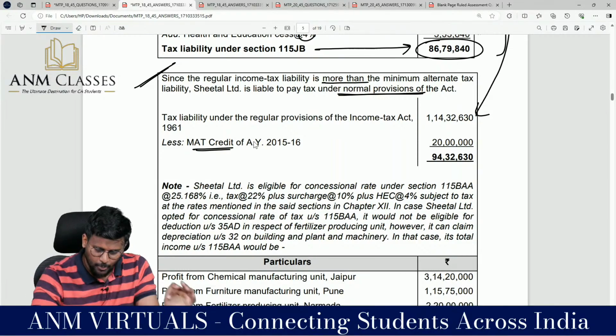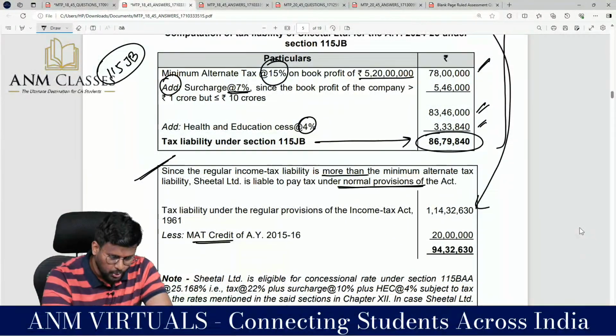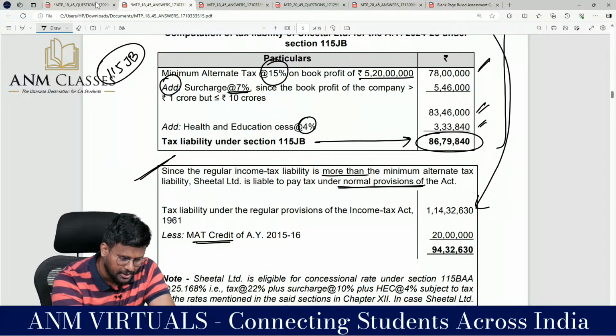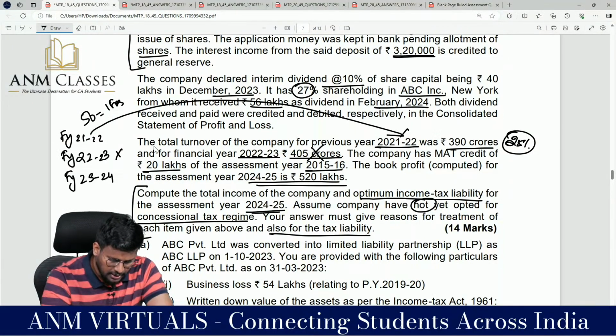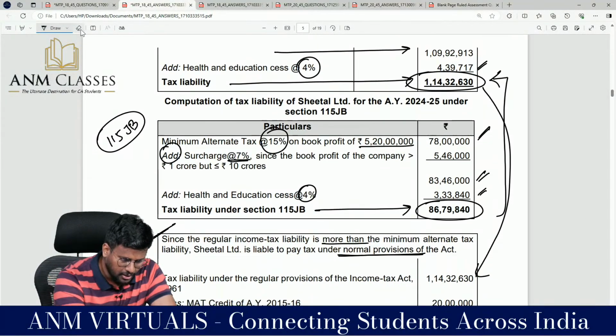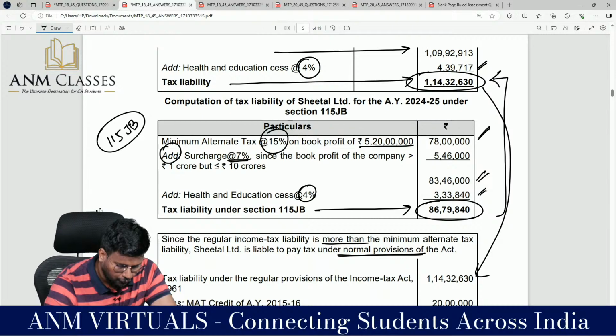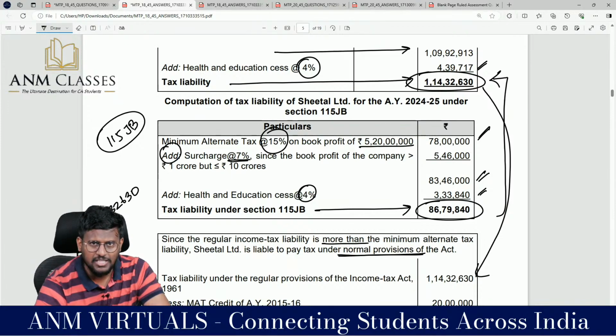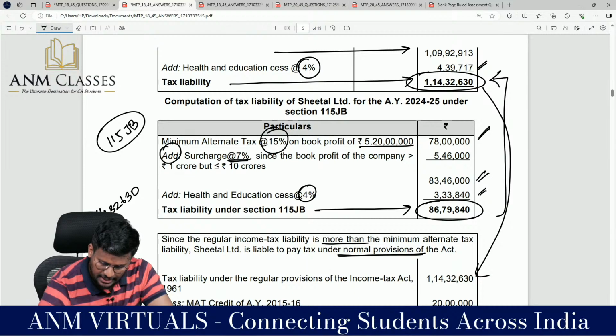So how much is the total MAT credit we are having, my dear lovable students? The company has a MAT credit of 20 lakhs. You look at the difference. We have 1 crore 14 lakh 32,630 as tax payable as per the normal route, but 86 lakh 79,840 as per the MAT route.